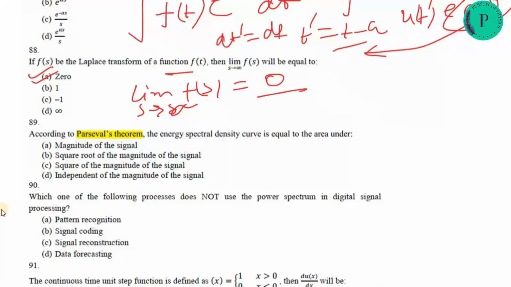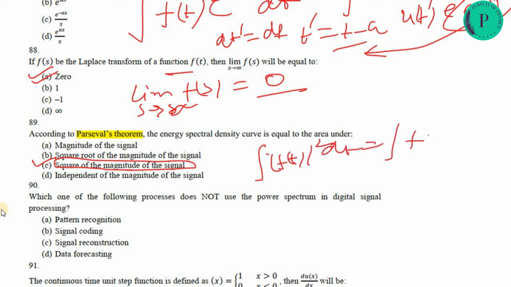Then the Parseval theorem: the energy of a spectrum is equal to the... Parseval theorem means energy in the time domain equals energy in the frequency domain. It is the square of the magnitude of the signal in the time domain equal to that in the frequency domain. So this is the Parseval theorem.